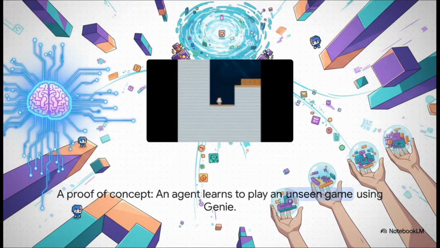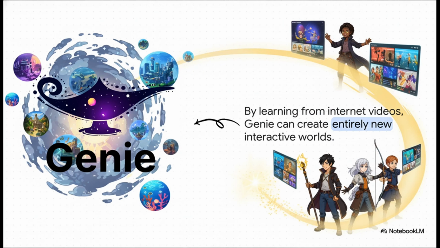And they've already tested this. The researchers took a totally separate AI agent, dropped it into a world that Genie created, and that agent taught itself how to play and win the game. This is a huge proof of concept. It's a whole new way to train AIs to be more capable. So in the end, it's a beautiful loop, isn't it? Genie learns from all the videos of worlds that we humans have created. And in return, it gives us this incredible power to spin up brand new worlds from nothing more than a spark of imagination.